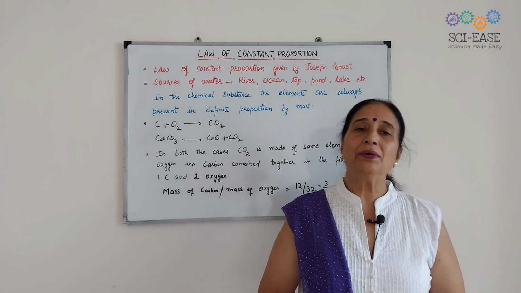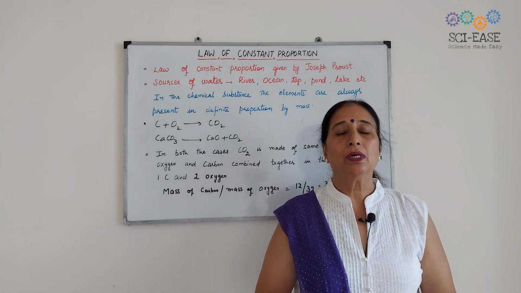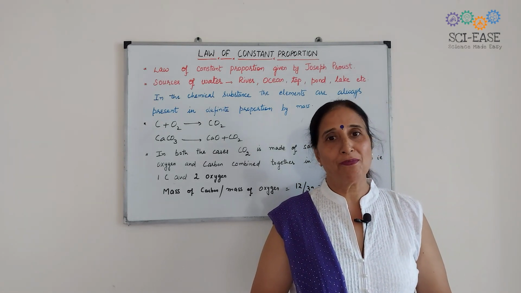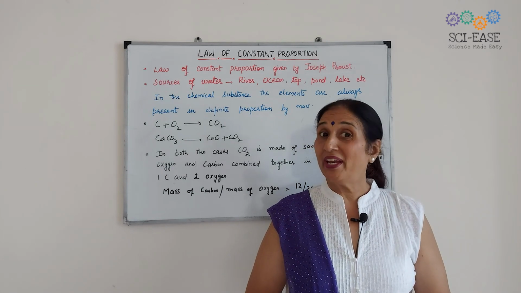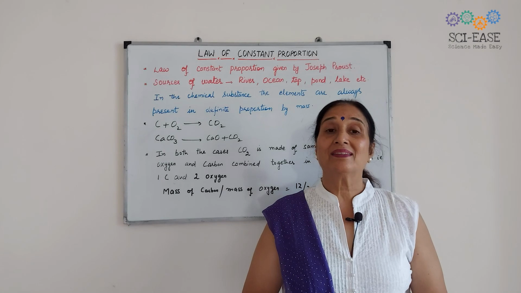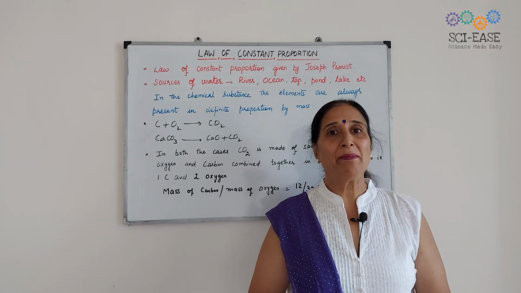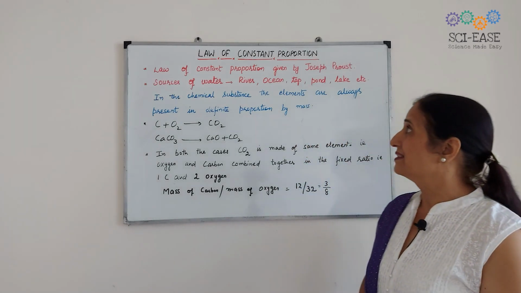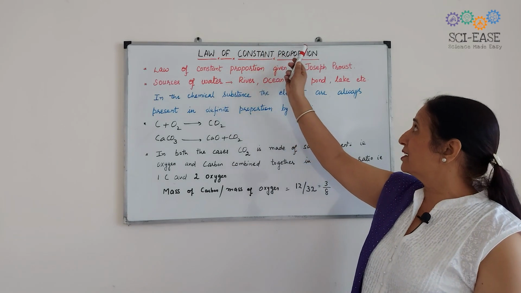In the last video, we discussed the law of conservation of mass. Now in this video, I am going to discuss the second law of chemical combination, that is the law of constant proportion.